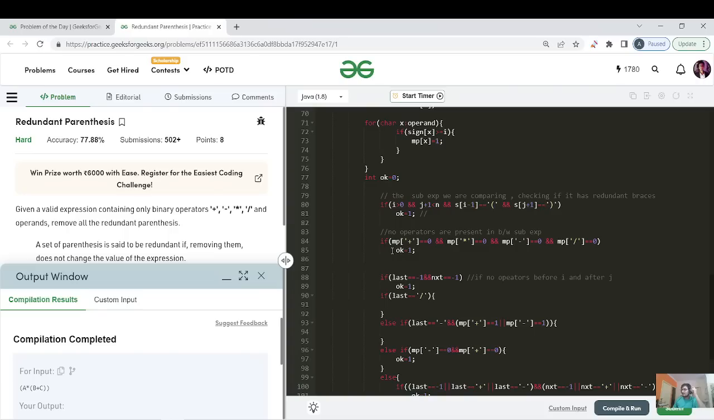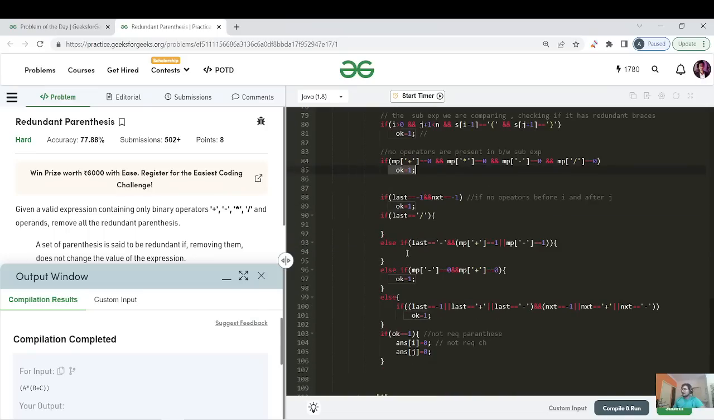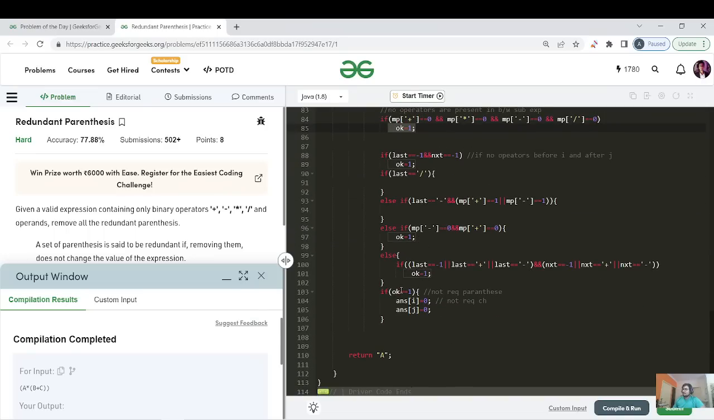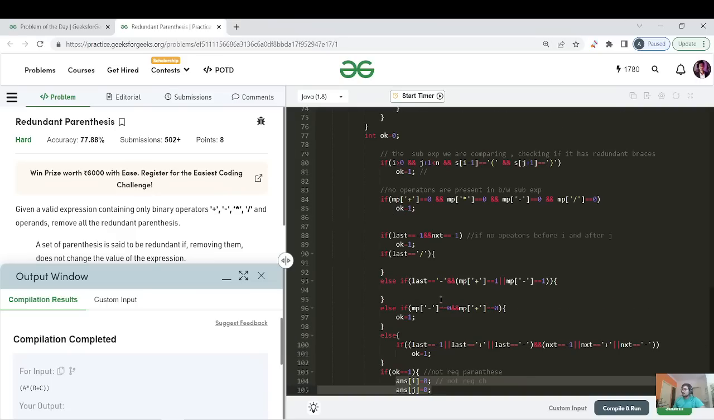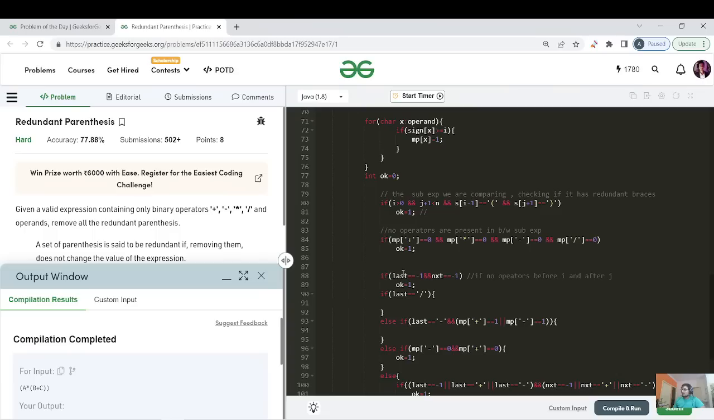So now I can clearly say that I do not need the parenthesis if it's there, right? So I will say OK equals 1, right? And at last, after considering all the cases, if my OK equals 1, I have to make sure that the parentheses are not required, and for those i and j where the parentheses were present, mark it as 0, right? Okay, so let us discuss the second case now.